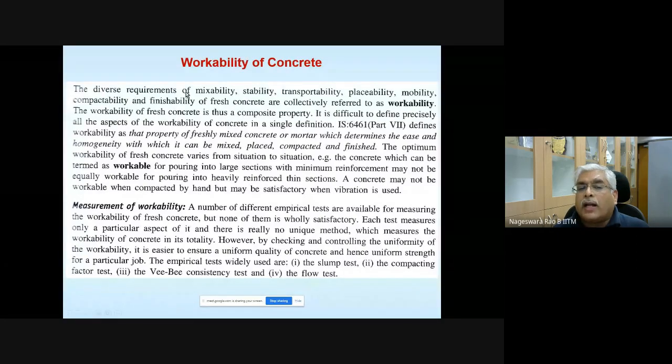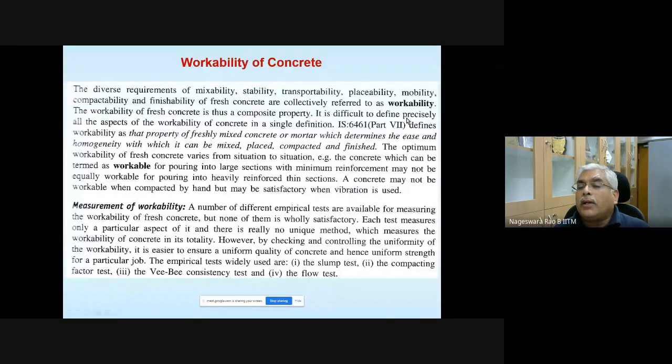The diverse requirements of mixability, stability, transportability, placeability, mobility, compactability, and finishability of fresh concrete can collectively be referred to as workability. Workability of fresh concrete is thus a composite property.